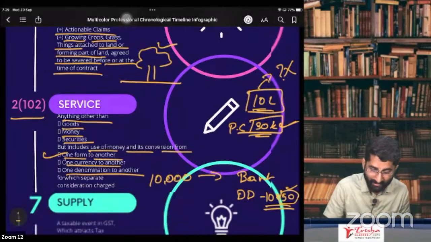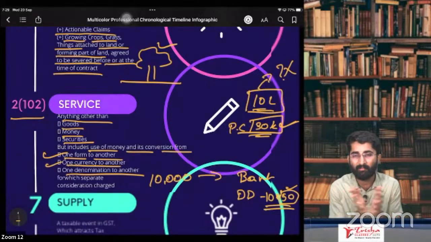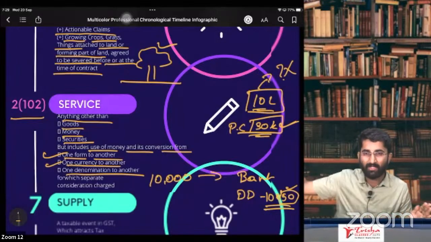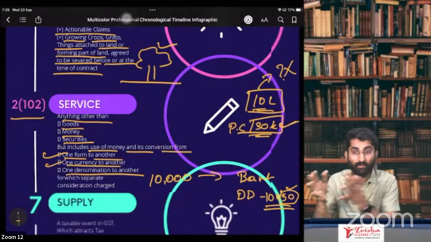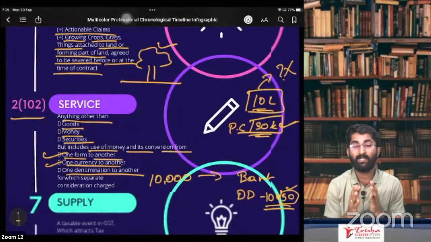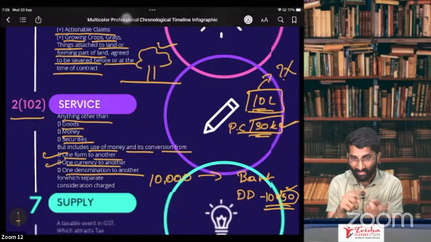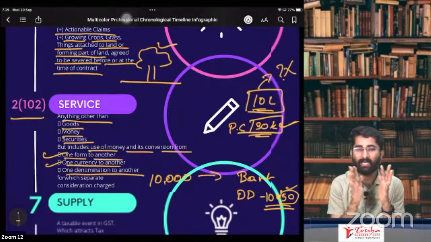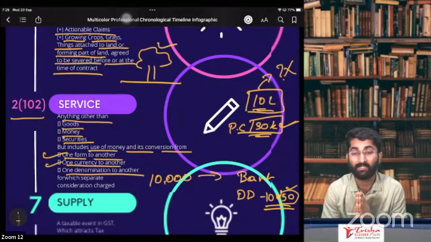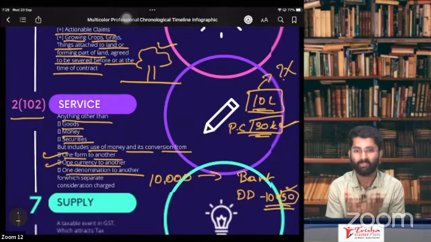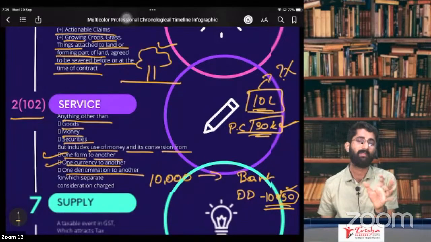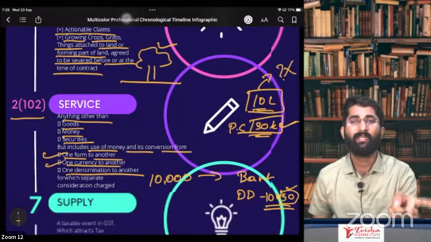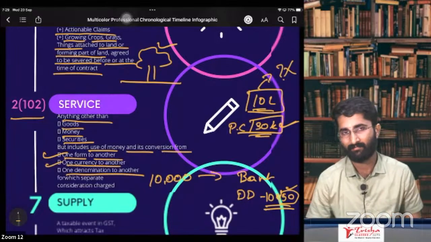Now, one currency to another currency. You have rupees. Now we are going to the US. You have to convert these rupees into dollars. That is from one currency to another currency. Now the bank will charge some amount for this currency conversion. This currency conversion is nothing but a service which is given to you. So on that there is GST. You have to remember that from one currency to another currency, there is GST.